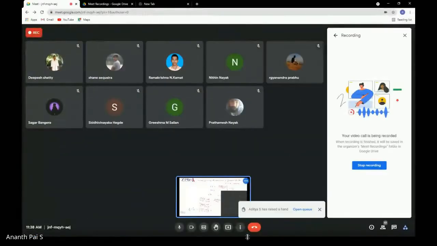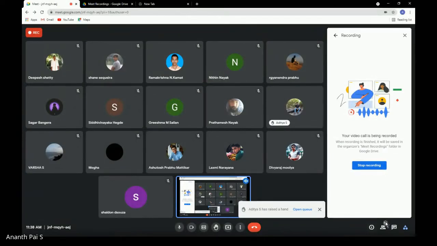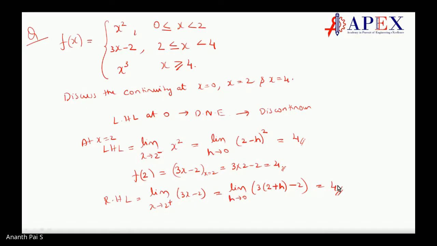Any doubts? Aditya, yeah, tell me. Sir, yesterday we were solving a problem where we had a doubt about sin x by x in degrees and radians. Yeah, that we had resolved, is it not? Yes, sir. We took it as pi by 180, but you still told that we'll come back to it later.